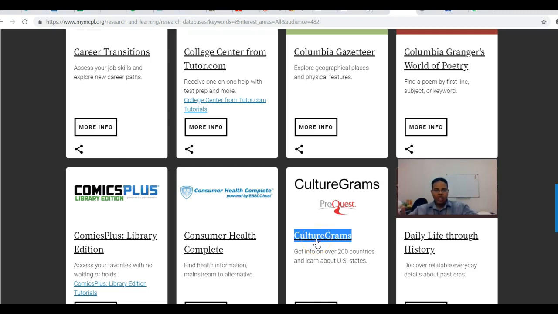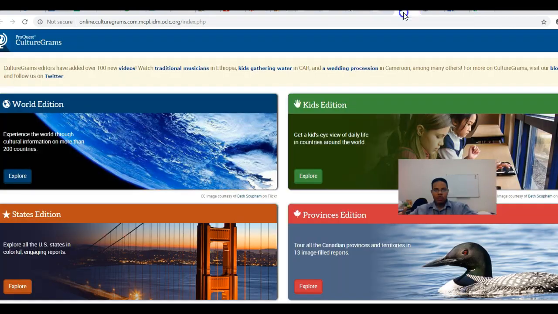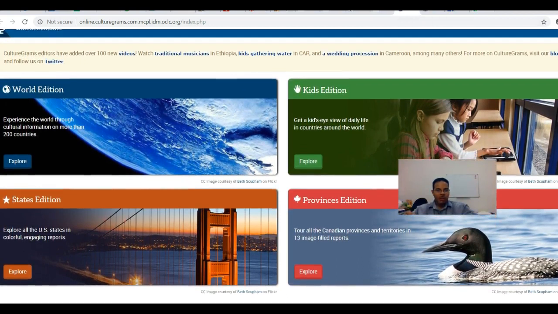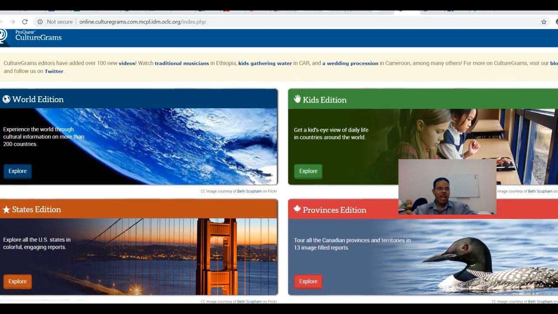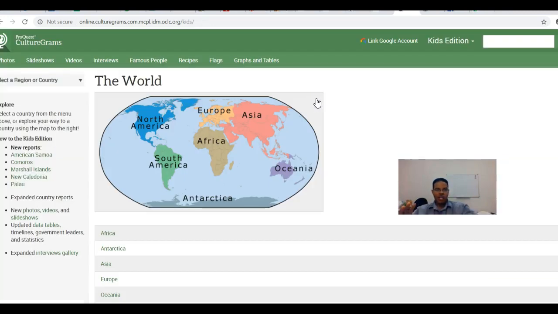So let's see, if I click on Culturegrams here, I wonder if it'll make me log in. Nope, it did not make me log in. I thought I had already logged in anyway, so apparently I had. But as you can see, you've got a World Edition here, and then you've got a Kids Edition here.